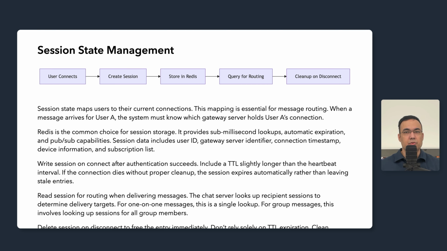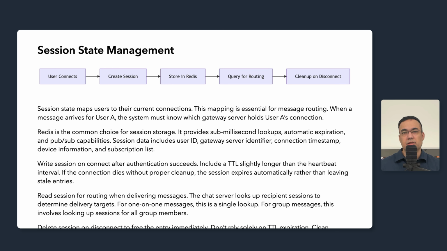Redis is a common choice for session storage. It provides sub-millisecond lookups, which we need because we query session state for every message delivery. It supports automatic expiration through TTL, which handles cleanup when connections die unexpectedly, and it offers PubSub capabilities for presence notifications. Session data includes user ID, gateway server identifier, connection timestamp, device type, client version, and subscription list.